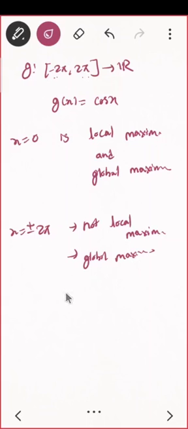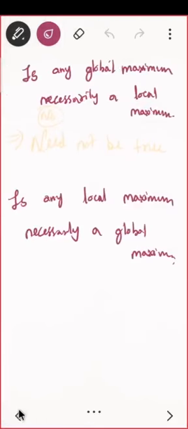What is the relation between local maxima and global maxima? What can you say? Mostly people used to say that the bigger one follows from the smaller one, so if it is global maxima then it is local. But here it is not correct. Here this global maxima need not be a local maxima. I gave you so many examples.